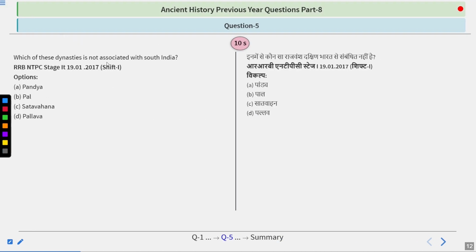Which of these dynasties is not associated with South India? So options are Pandya, Pal, Satvahan, or Pallava. So take your time and answer the question, guys.